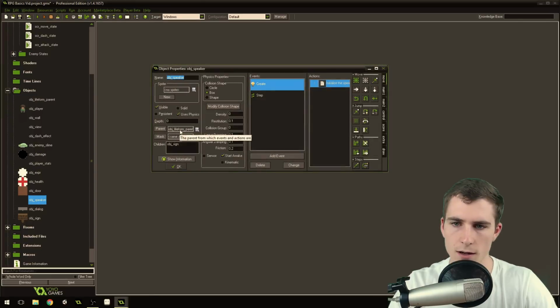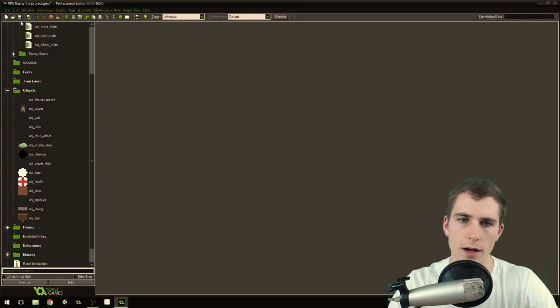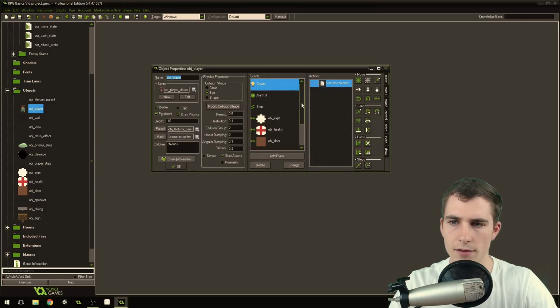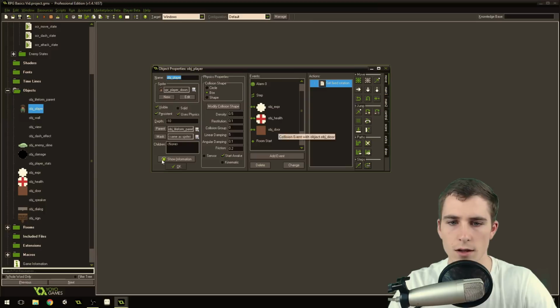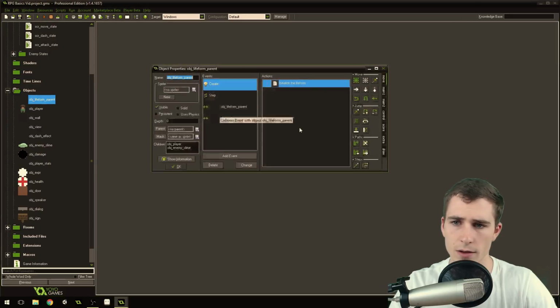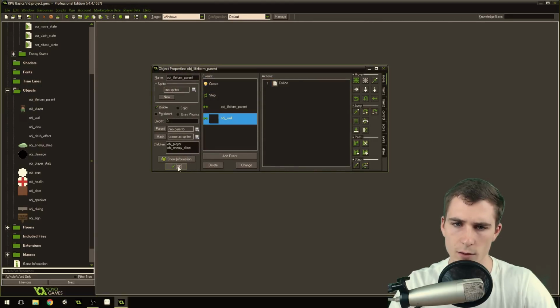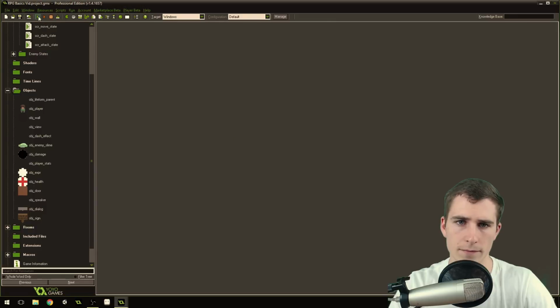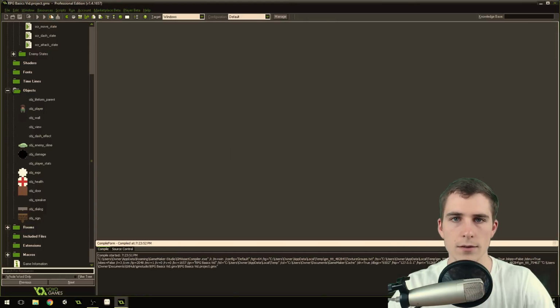So make sure the speaker object has a parent of the wall. The player object has to have a collision event with the speaker, and it doesn't, and that's why we're not colliding with it. But the player object does have a collision with the wall because all life forms have collisions with the walls. So that's the best way to do that.